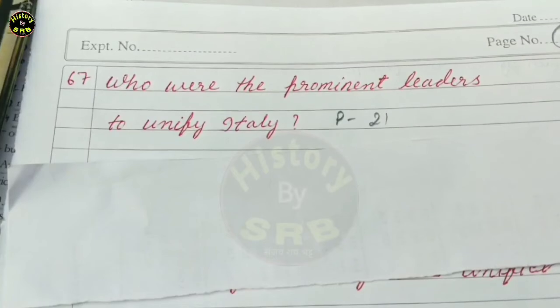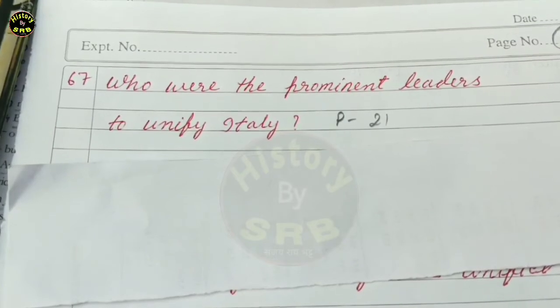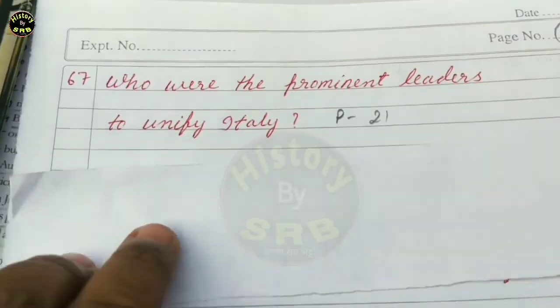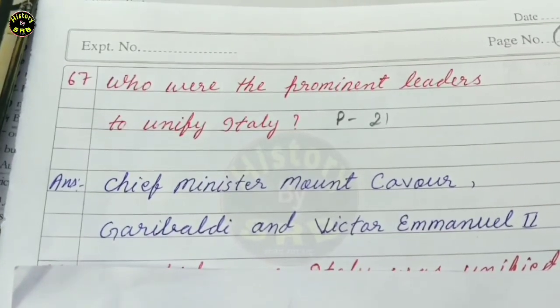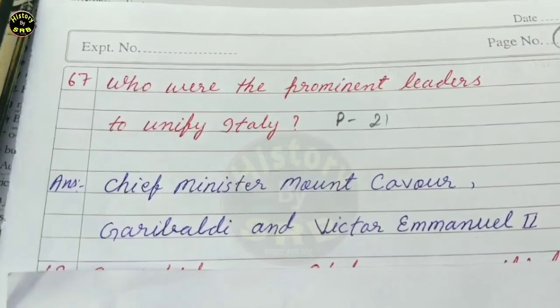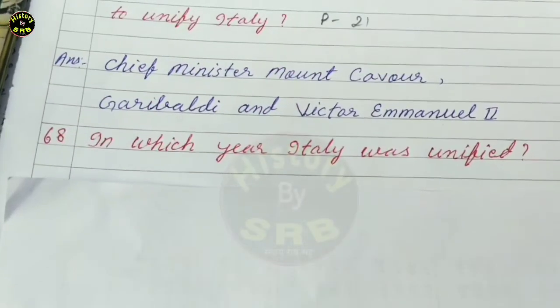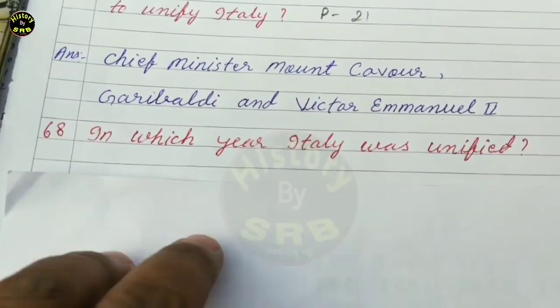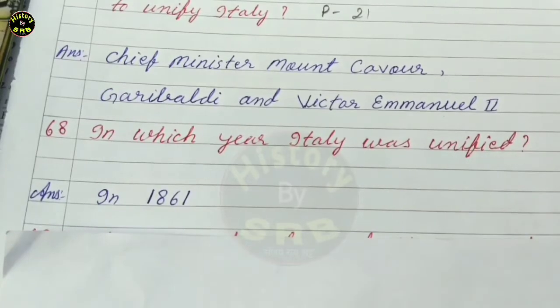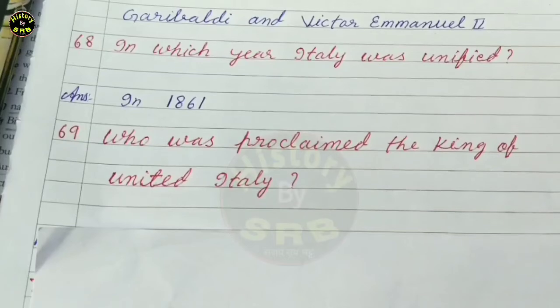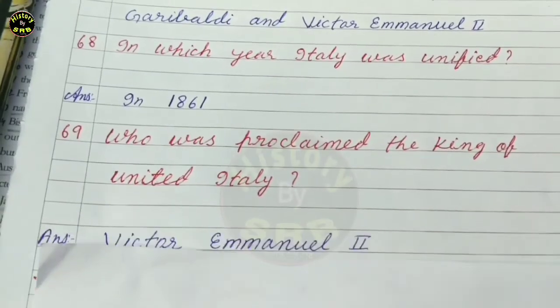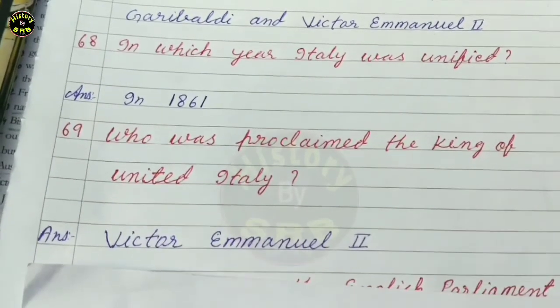Next question. Who were the prominent leaders to unify Italy? The correct answer is Chief Minister Count Cavour, Garibaldi and Victor Emmanuel II. Next one. In which year was Italy unified? The correct answer is in 1861. Next question. Who was proclaimed the King of United Italy? The correct answer is Victor Emmanuel II.